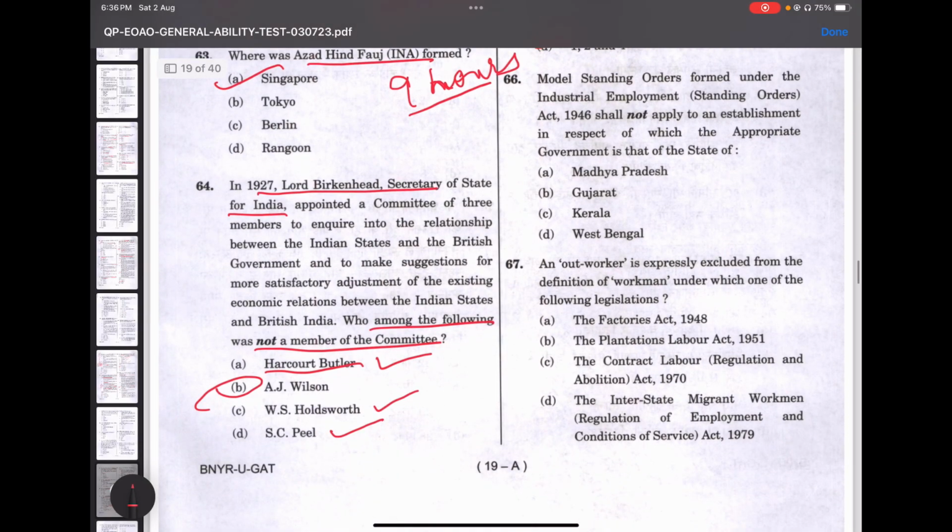So the next question. Model standing orders formed under the Industrial Employment Act 1946 shall not apply to an establishment in respect of which the appropriate government in the state of. So for 66, the answer would be Gujarat.